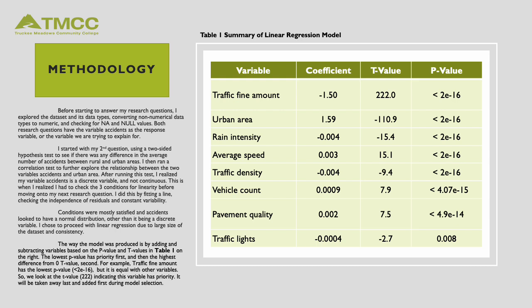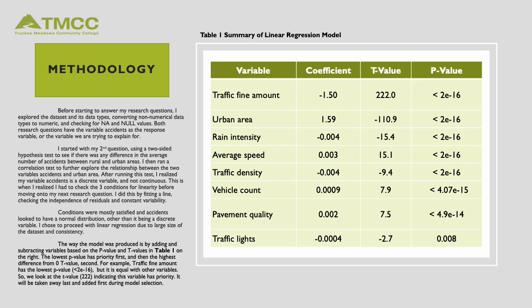I then ran a correlation test to further explore the relationship between these two variables. After running this test, I realized that my variable accidents is a discrete variable and is not continuous. This is when I realized I had to check the three conditions for linearity before moving on to my next research question. I did this by fitting a line and checking the independence of residuals and constant variability. Conditions were mostly satisfied and accidents looked to have a normal distribution, other than it being a discrete variable. I chose to proceed with linear regression due to the large size of the dataset and its consistency.